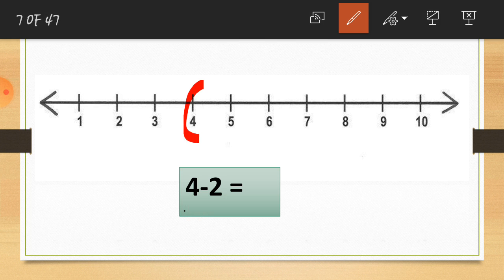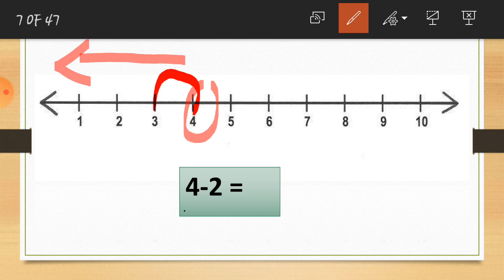Here is number 4. Let's move to the left side as I told you. Let's move 2 steps to the left side from 4. Start with the number 4. Here is the first step and here is the second step. So here is our answer, which is 2. Here I write the number 2, which is our answer.